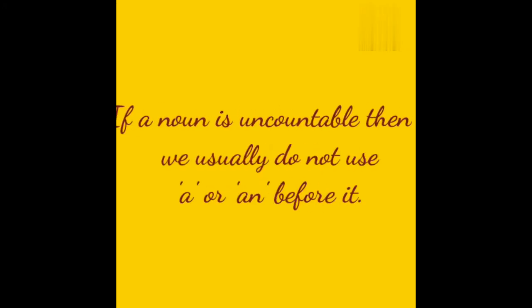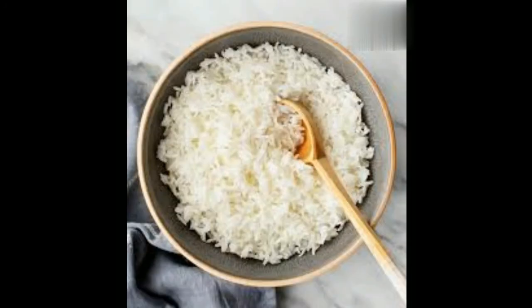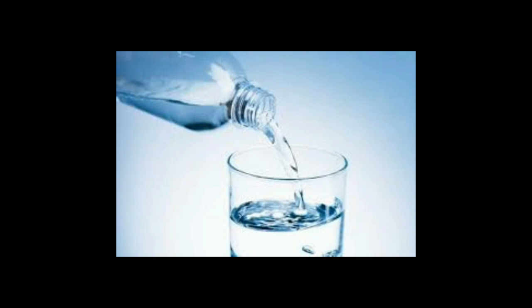If a noun is uncountable, then we usually do not use a or an before it. Example, there is a milk in the pot. This is a wrong sentence. The correct sentence is, there is milk in the pot. The question, how much is asked for it. Example, how much rice does Tina have? Numbers cannot be used for it.